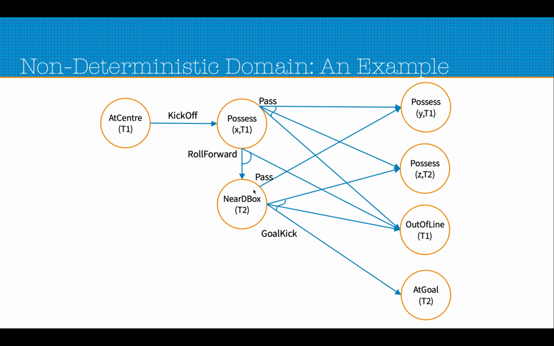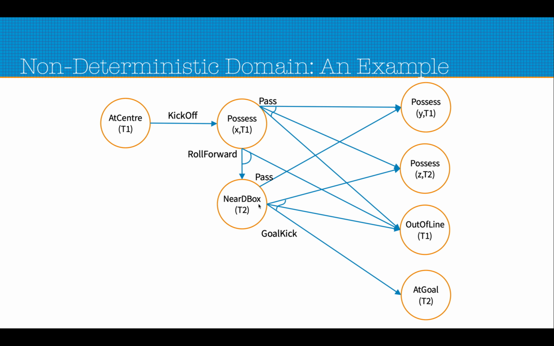After reaching near the D box of team T2, the agent can make a pass or make a goal kick. If the agent makes a pass, we are assuming the player is a very good one who never makes a wrong pass in or near the D box, so the pass always goes to another player from the same team T1.